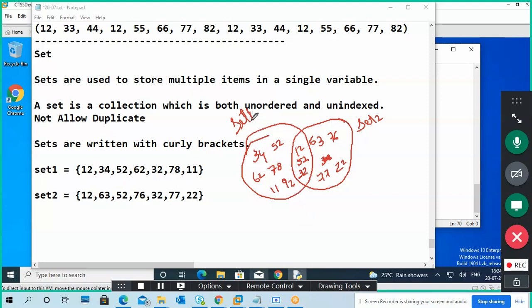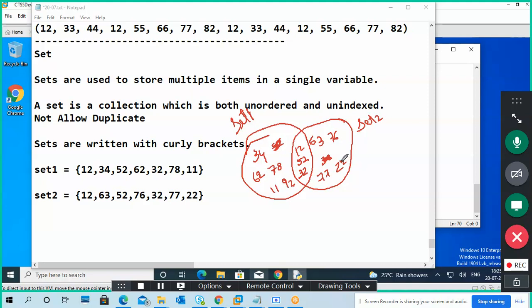Set 1 data: 34, 12, 52, 32, 92, 11, 78, 62. Okay, so this is set 1 data. Set 2 data: 12, 63, 76, 52, 32, 77, and 22.